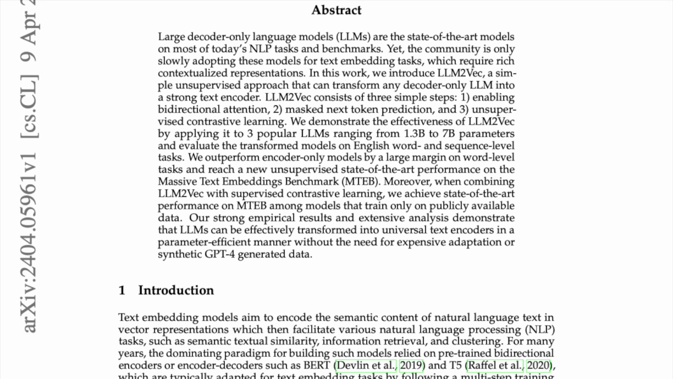Abstract. Large decoder-only language models, LLMs, are the state-of-the-art models on most of today's NLP tasks and benchmarks. Yet the community is only slowly adopting these models for text embedding tasks, which require rich contextualized representations. In this work, we introduce LLM2Vec, a simple, unsupervised approach that can transform any decoder-only LLM into a strong text encoder. LLM2Vec consists of 3 simple steps. 1. Enabling bidirectional attention. 2. Masked next token prediction. And 3.